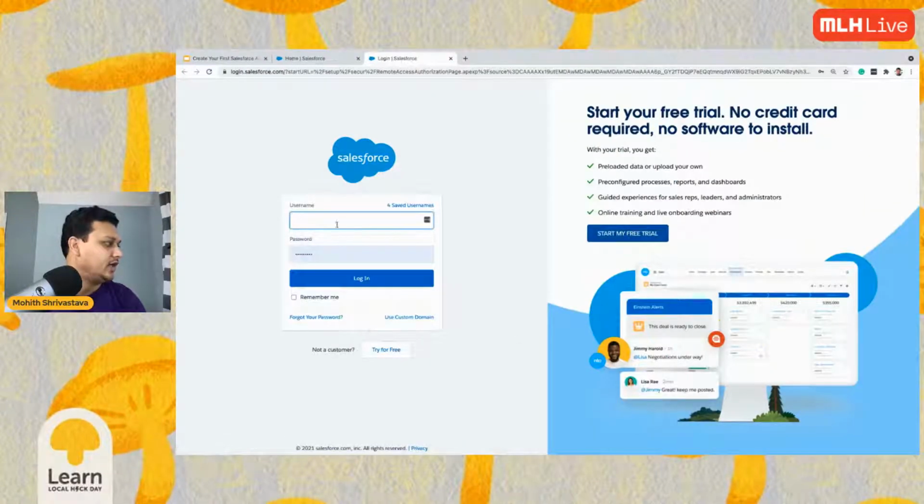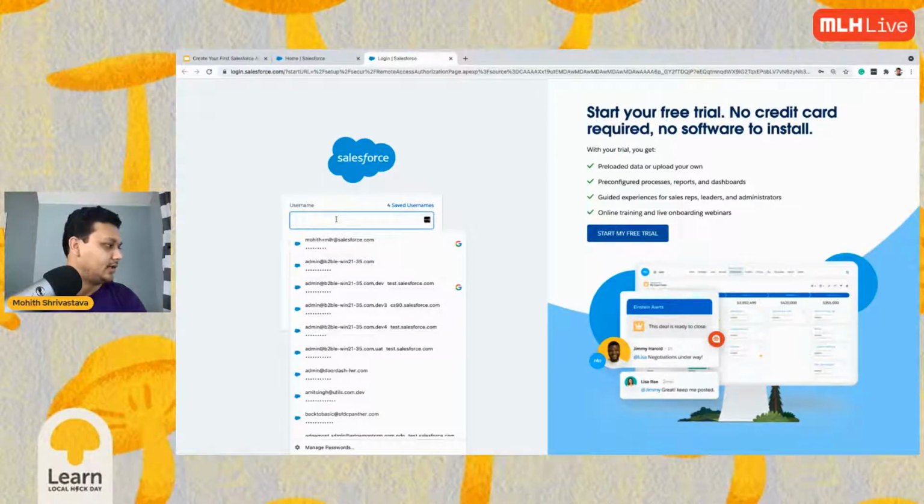This time I'm going to use a different org because I think my org has some issues. Is anybody else facing the same issue? Somebody is asking, what do we have to do after typing SGDX? It's actually SFDX, not SGDX.